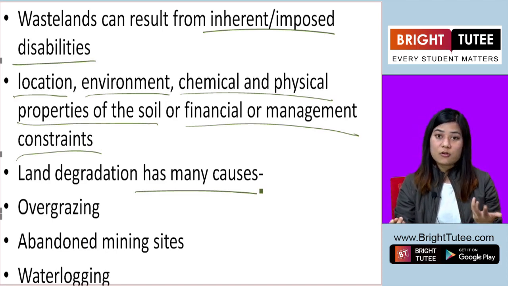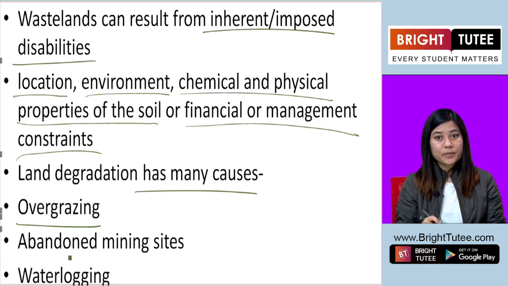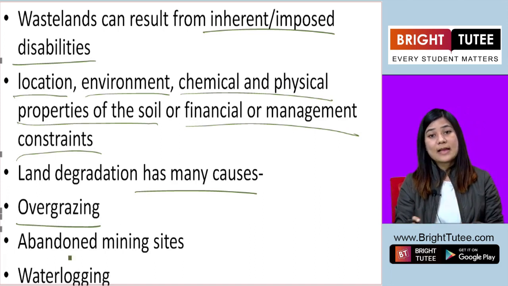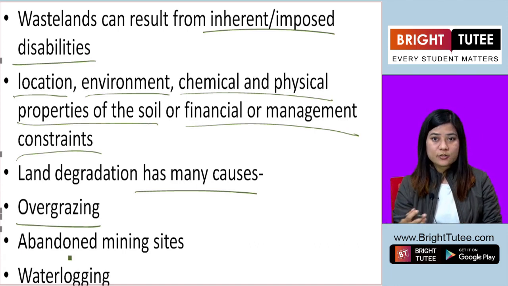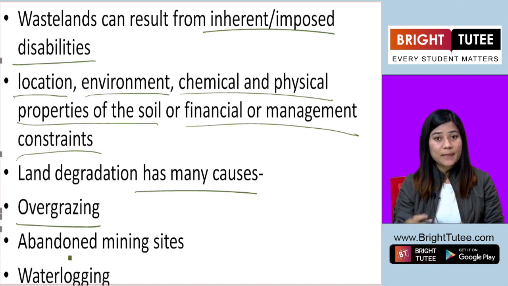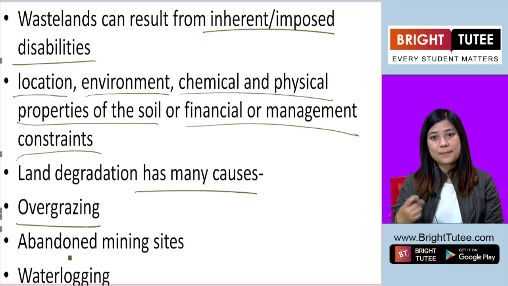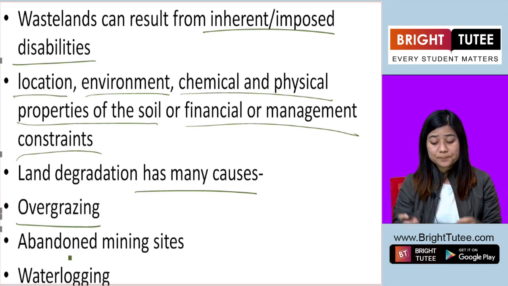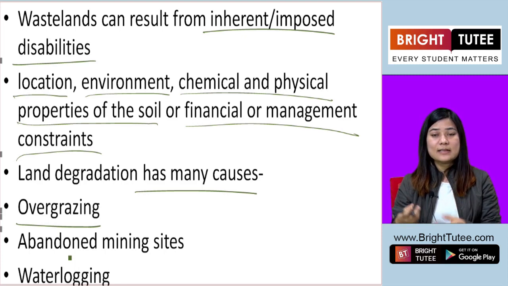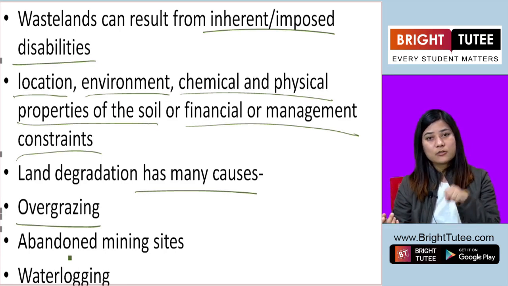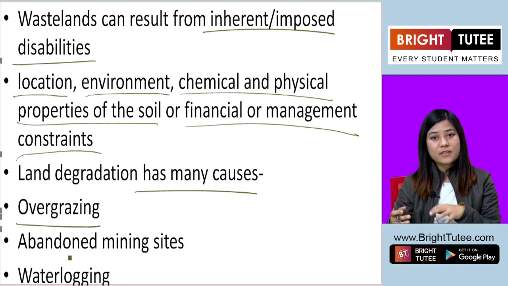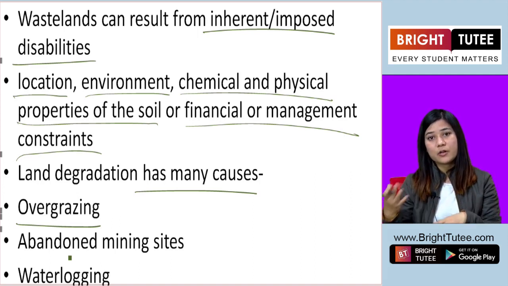There are other causes as well, like overgrazing. When land is used by cattle to graze, to eat the grass, to eat the plants, it's okay. But if they overgraze, then what happens? That area gets denuded. The plants and the grasses will be gone, and with that soil erosion will start to occur, because the roots of the plants hold the soil and protect the soil from eroding. But if there are no plants and hence no roots, then the soil will erode.